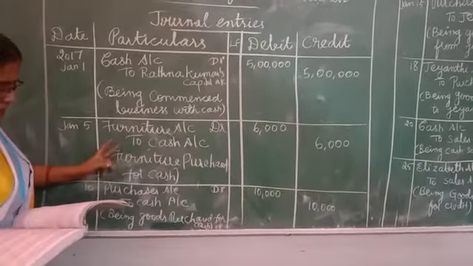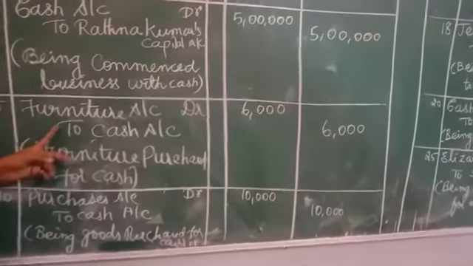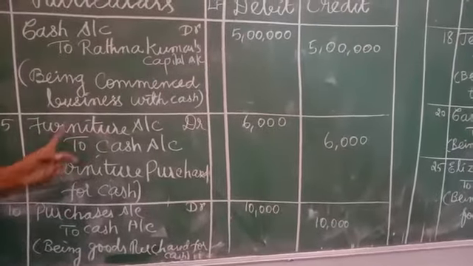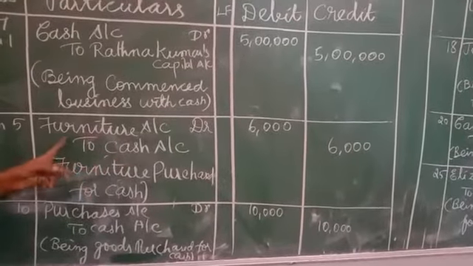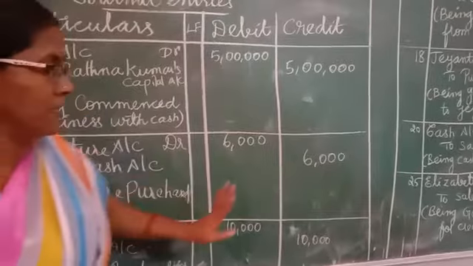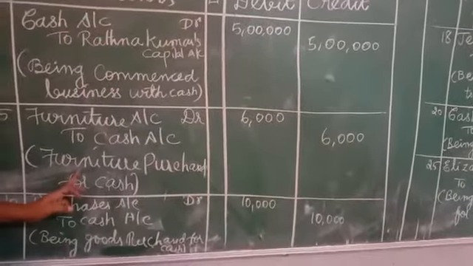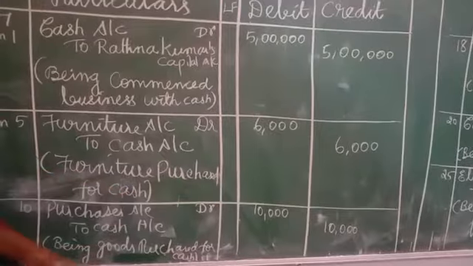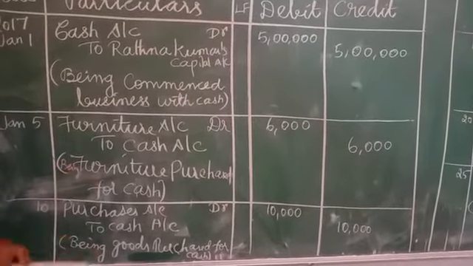Then next what is the transaction? January 5 bought furniture for cash. So what is coming inside? Furniture, cash, both are real accounts. So debit what comes in, credit what goes out. Furniture account debtor to cash account rupees 6,000. We have credit also 6,000, debit also 6,000. What is the narration? Being furniture purchased for cash.